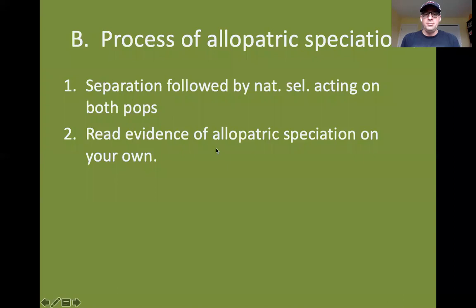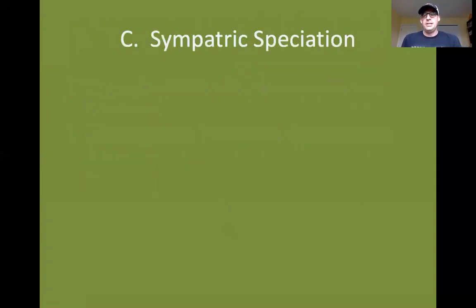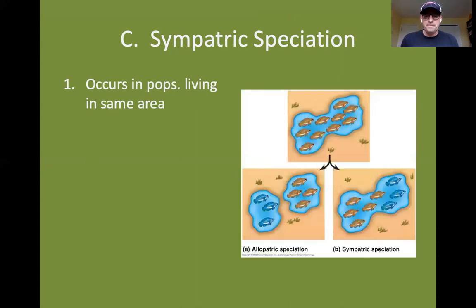So you can read in the book about the evidence of allopatric speciation on your own. I've given you a couple of examples here. The type of speciation that I think is a little more difficult to understand is what's called sympatric speciation, where you get speciation occurring, you get gene flow interrupted between populations of organisms that live in the same area. What could it be? If they're not physically separated from one another, why would gene flow stop between these populations?